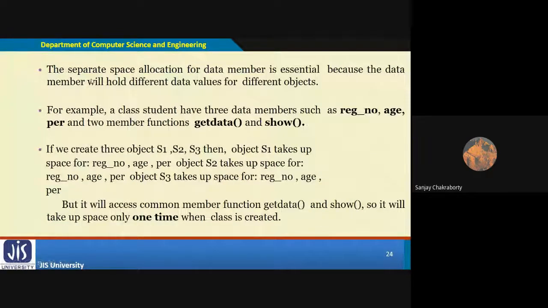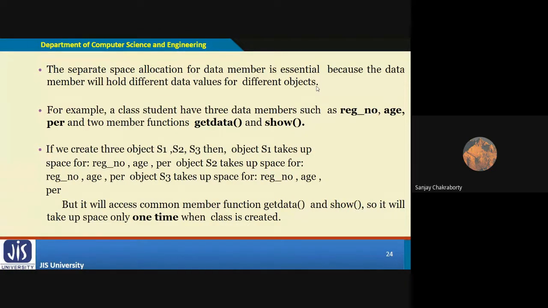Now, the separate space allocation for data members is essential, because the data members will hold different data values for different objects. In the case of member functions, that does not apply, because the same function body is applicable for all the objects.